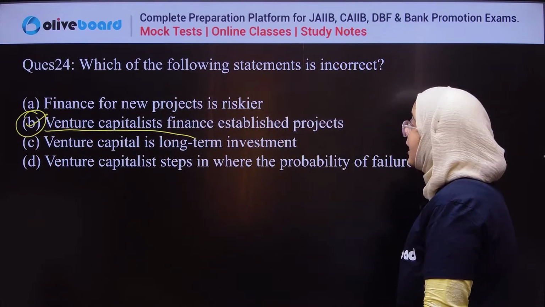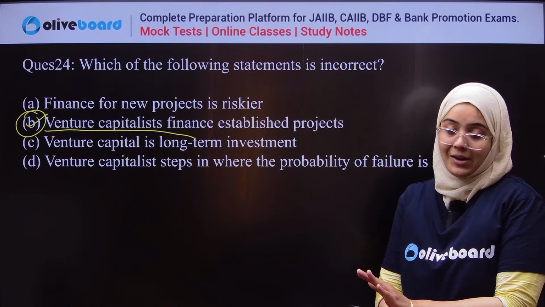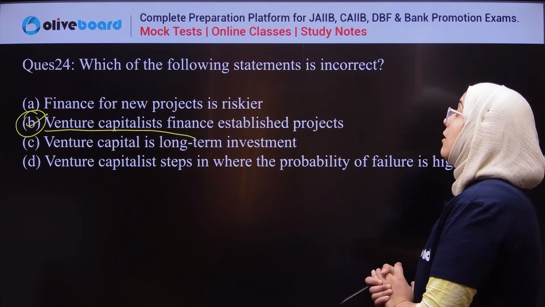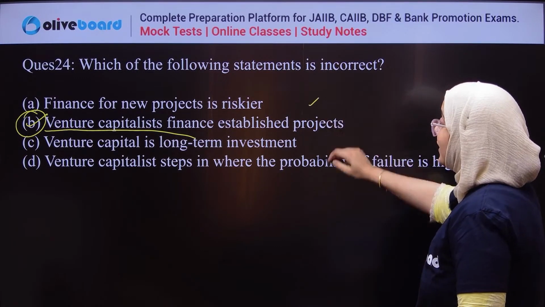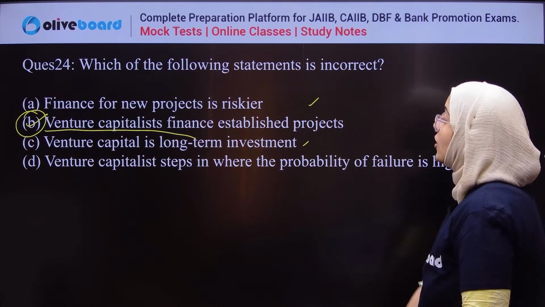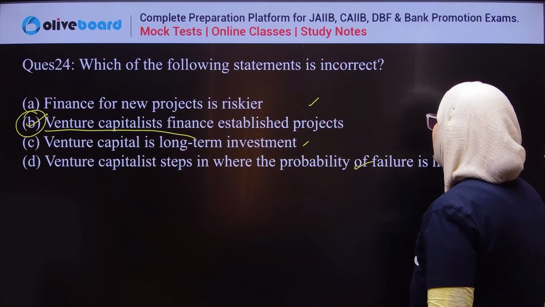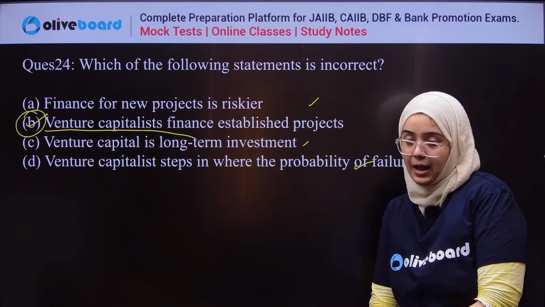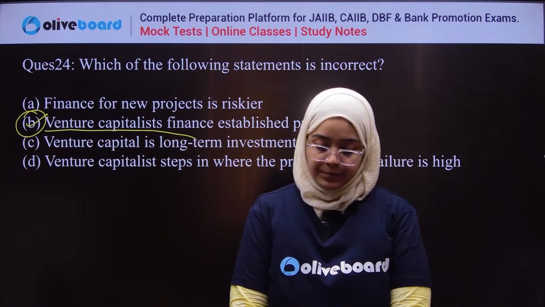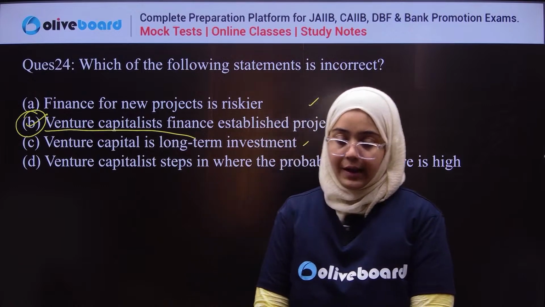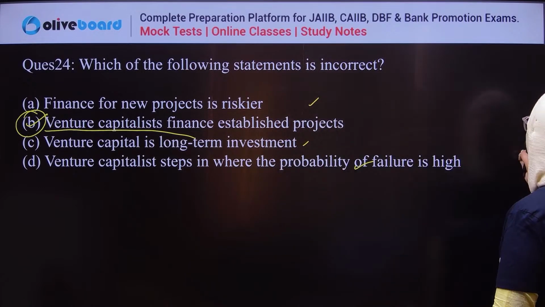Which of the following statements is incorrect? That is B. Finance for a new project is riskier: yes, it is a correct statement. Venture capital is a long-term instrument, your investment: yes. Venture capitalists step in when the probability of failure is high. Okay, done. Good going, guys.